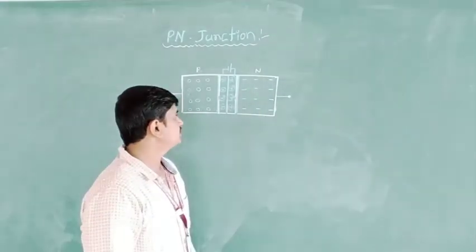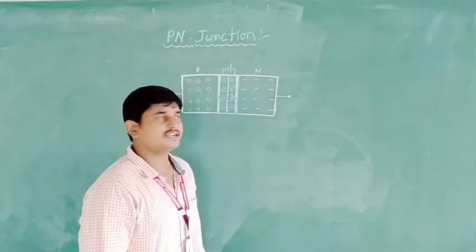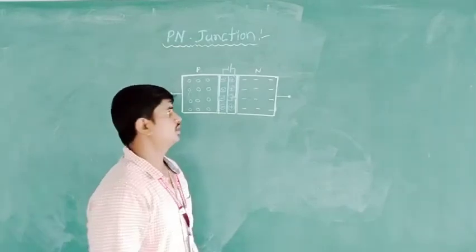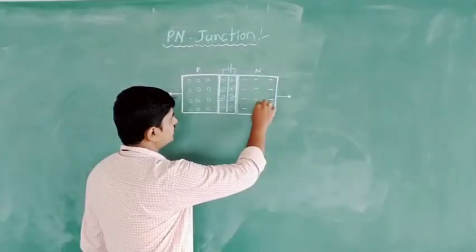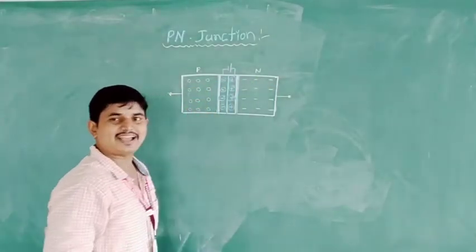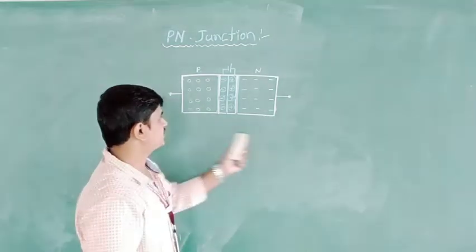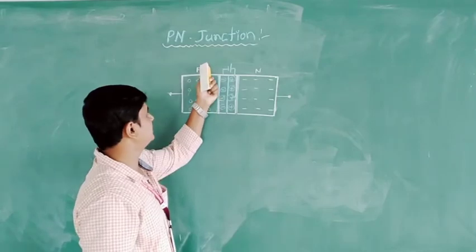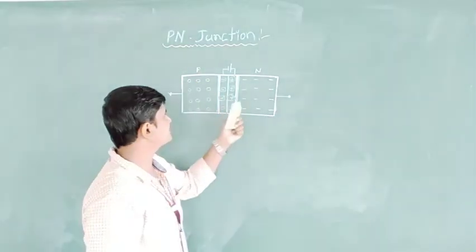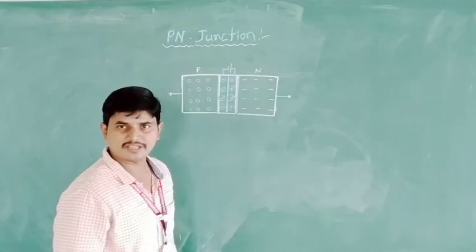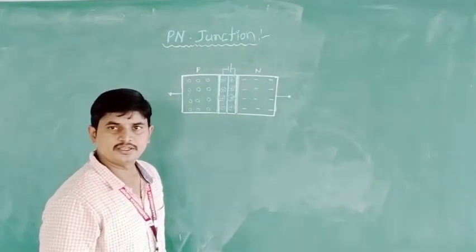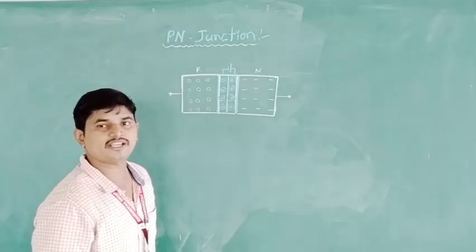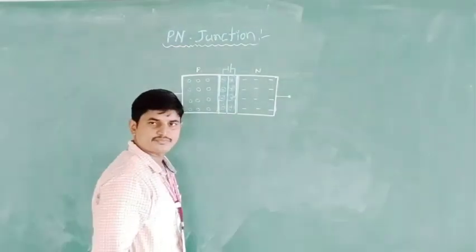What happens here? Due to the carrier concentration of the charges, the electrons diffuse into the p side of the crystal, and the majority charge carriers in the p-type, which are holes, diffuse into the n-type of semiconductor. Due to the diffusion process, there is a layer formation at the junction.